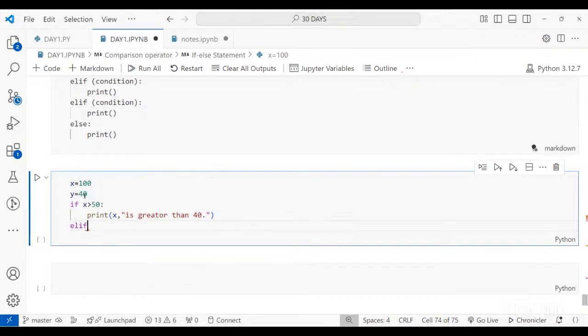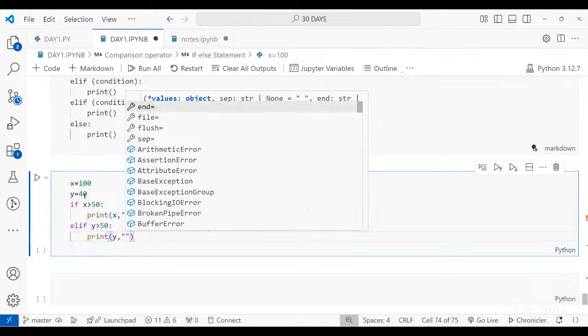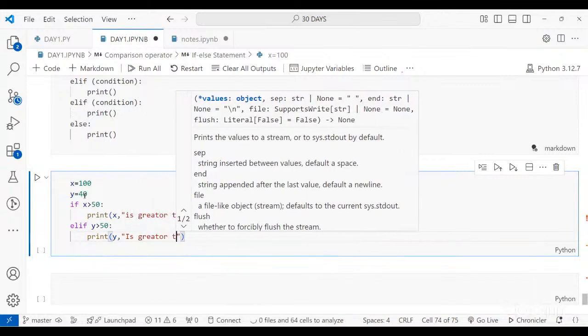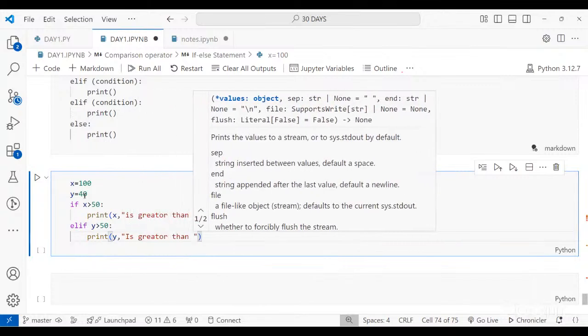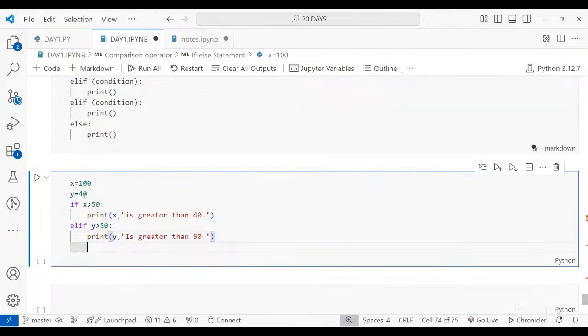Elif y is greater than 50. Print, same thing I'm going to say, y is greater than 50. We have more conditions. Let's say I'm writing x is equal to y, or y is equal to 40.